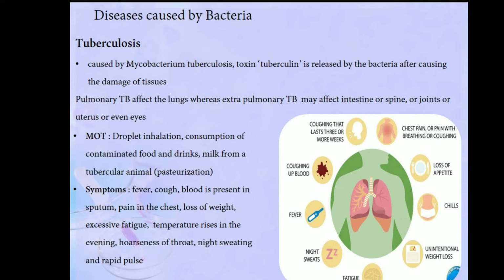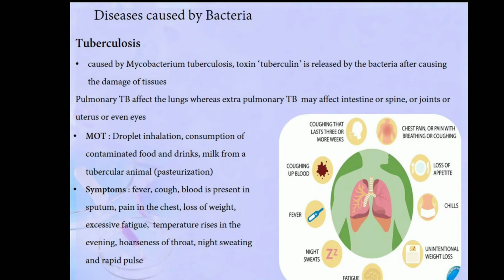It's tuberculosis. Tuberculosis is caused by a bacterium, Mycobacterium tuberculosis. It produces a powerful toxin called tuberculin, which is released by the bacteria after damaging the tissues. Tuberculosis may be pulmonary tuberculosis, which affects the lungs, or extrapulmonary tuberculosis. It may affect the intestine, the spinal cord, the joints, the eyes, or even the uterus.